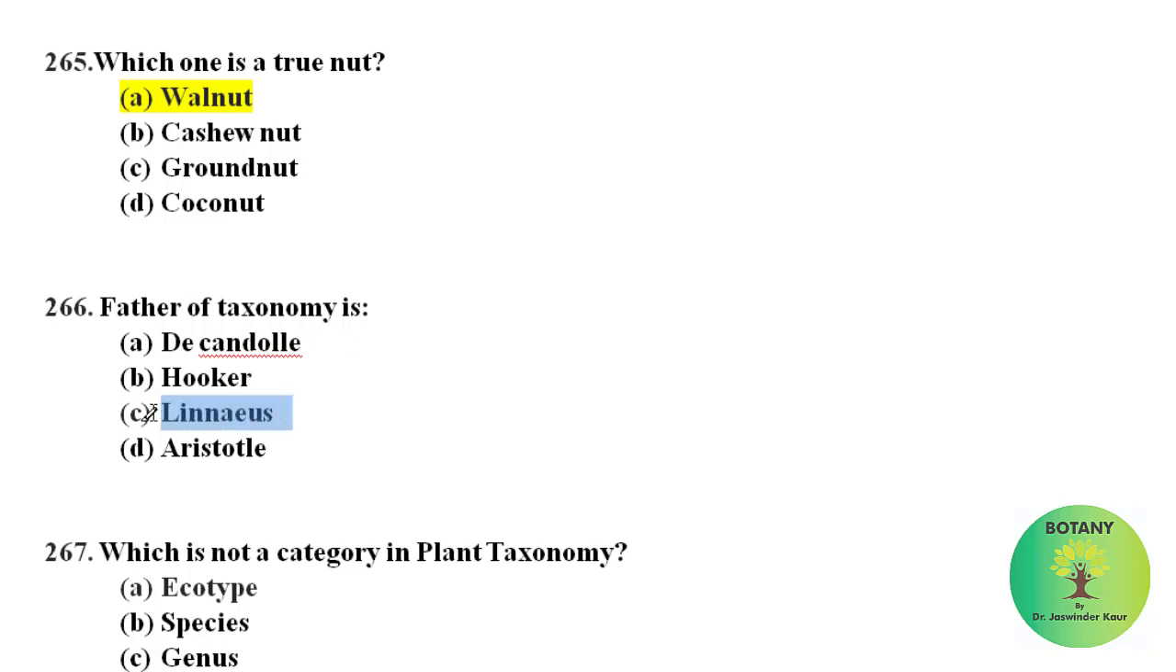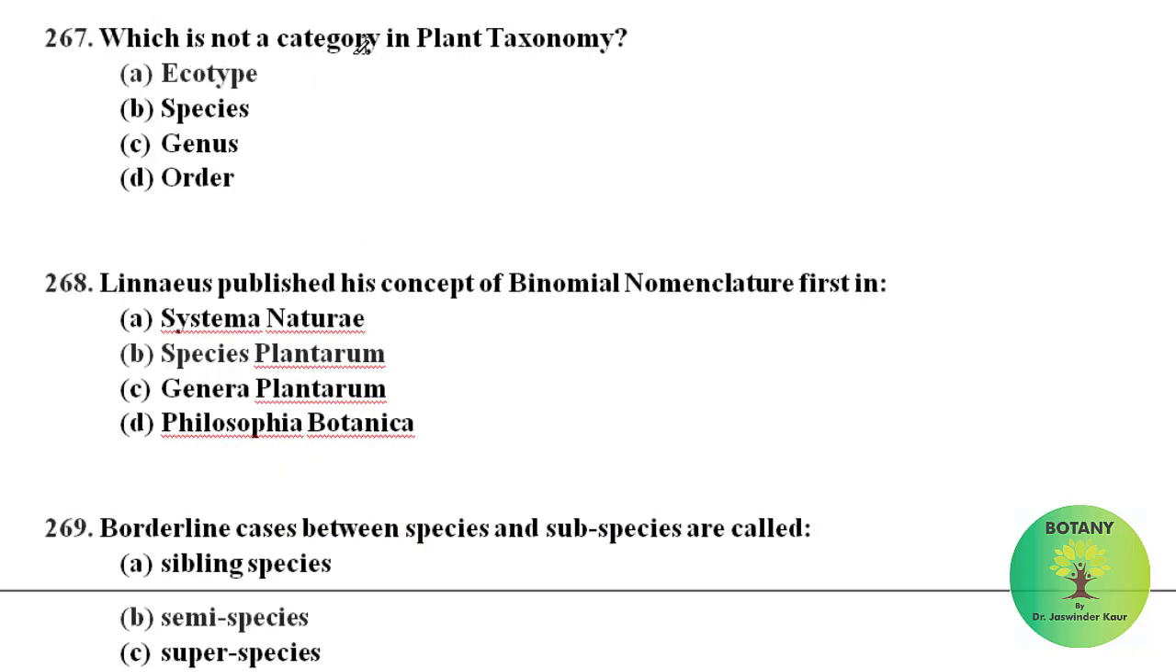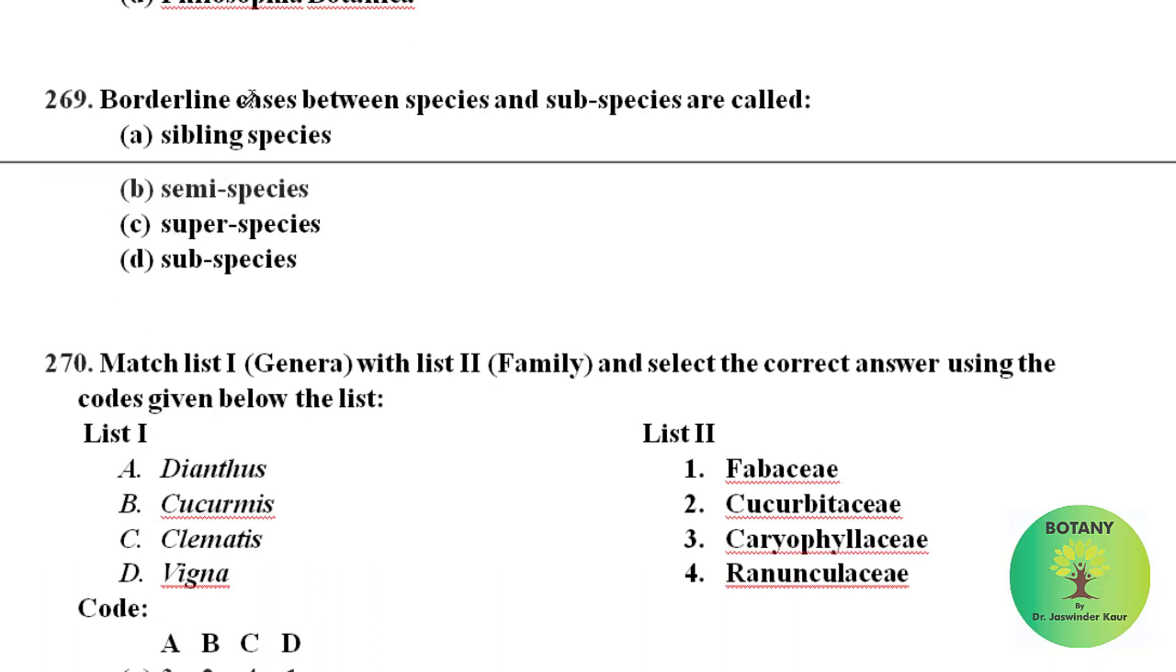Father of taxonomy is Linnaeus, that is Carolus Linnaeus, which is not a category in plant taxonomy. Among these, ecotype is not a category in plant taxonomy. Linnaeus published his concept of binomial nomenclature first in Species Plantarum in 1753. Borderline cases between species and subspecies are called the semi-species.